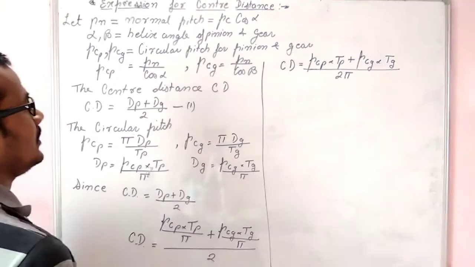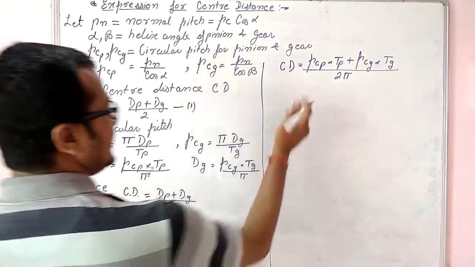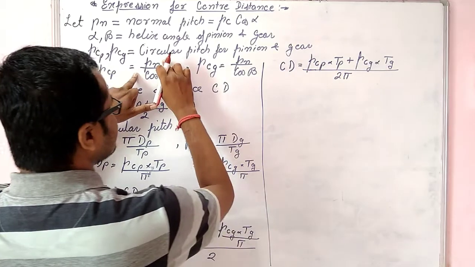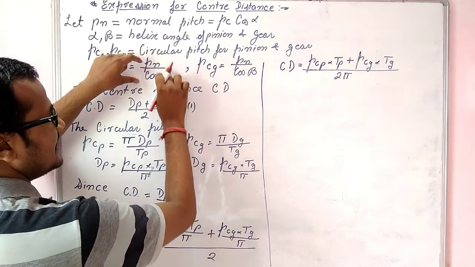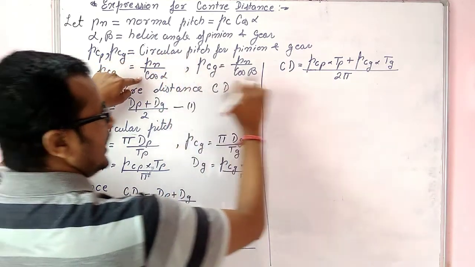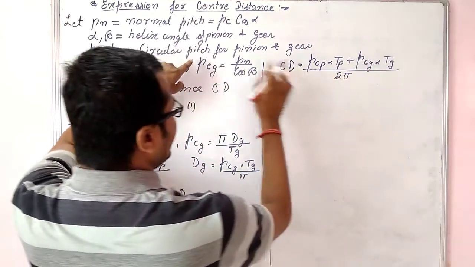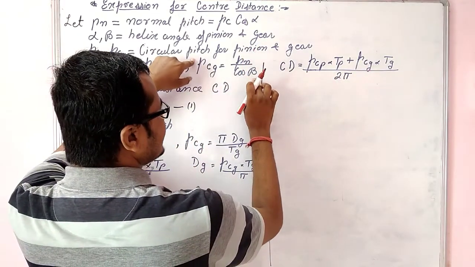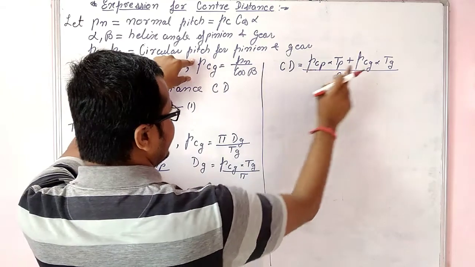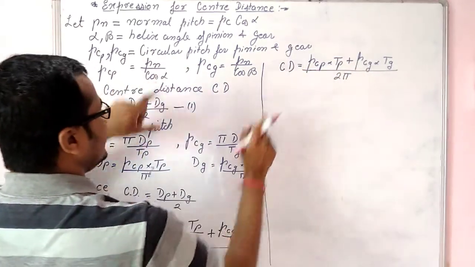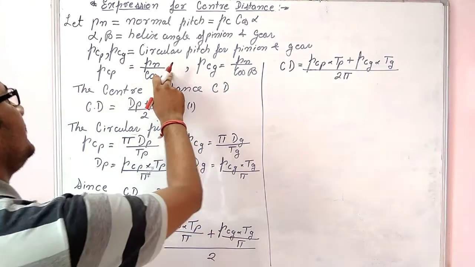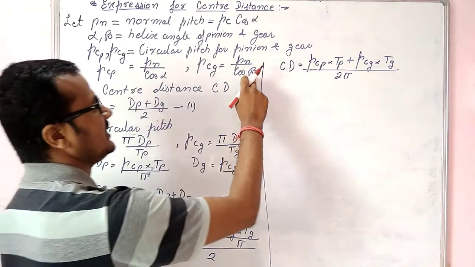Now we also know that the circular pitch for pinion in terms of normal pitch and helix angle is equal to Pn upon cos of alpha, and the circular pitch for gear in terms of normal pitch and helix angle is Pn upon cos of beta. The helix angle for pinion is alpha and the helix angle for gear is beta.